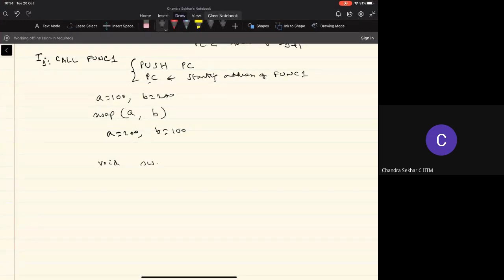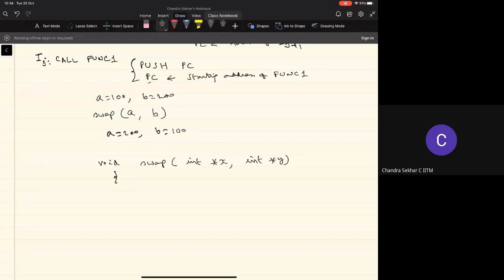Let's say I'm writing the high level language program. So in this case, the values of both the arguments are going to be modified. So we'll pass these arguments by reference. To do that in the C language, we use pointers, right? So basically, we'll pass these arguments by reference. So we'll say int star x, int star y. If star is not there, then we are passing the arguments by value, right?